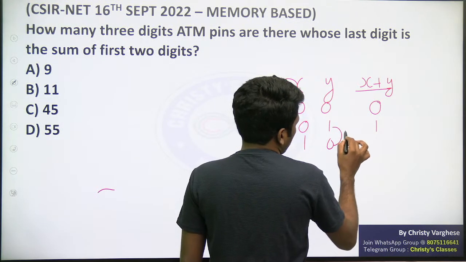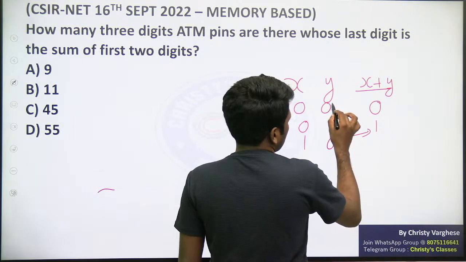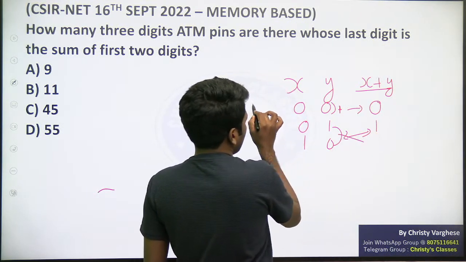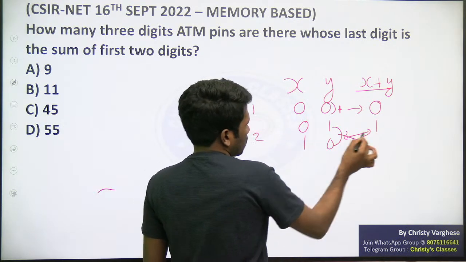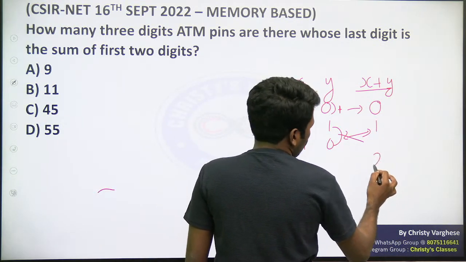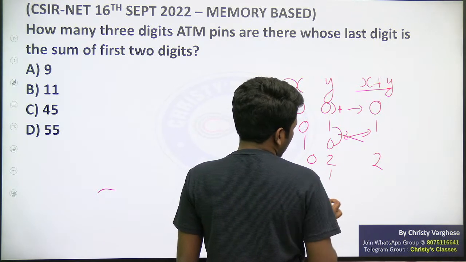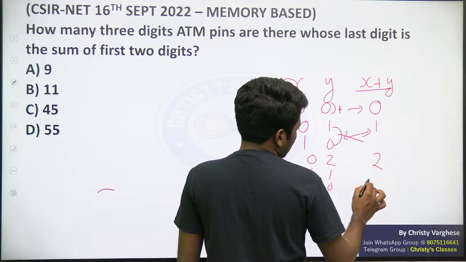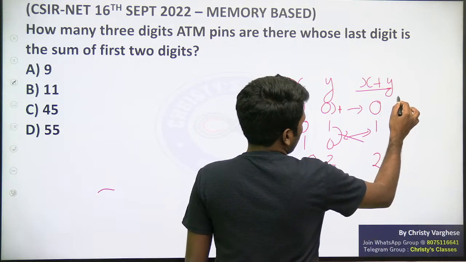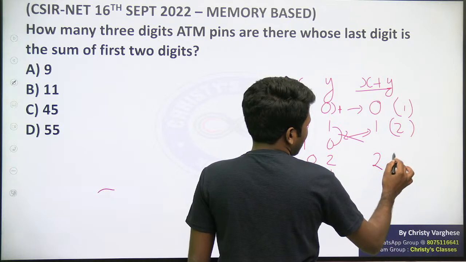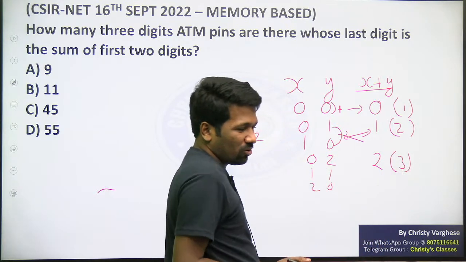That means there are two possibility for that. One possibility for this, two possibility for this sum to be 1. 2 मिलने का क्या क्या पॉसिबिलिटी है? 0 2 2, 1 1 2, 2 0 2. Can you see this? So 0 मिलने का 1 possibility, 1 मिलने का 2 possibility, 2 मिलने का 3 possibility. Can you see this? All of you.